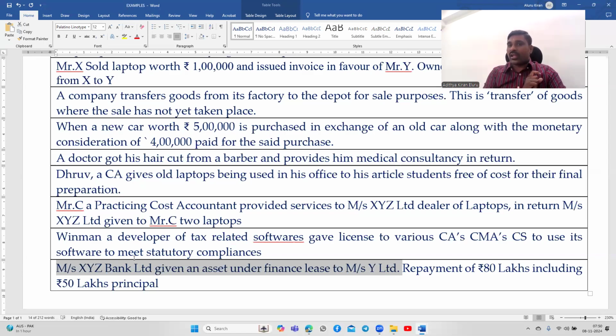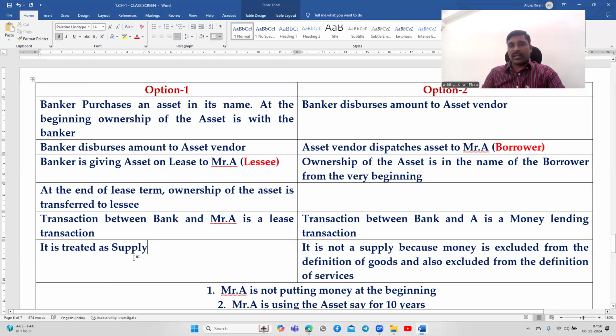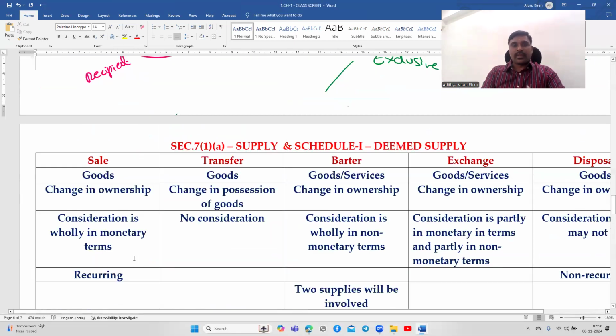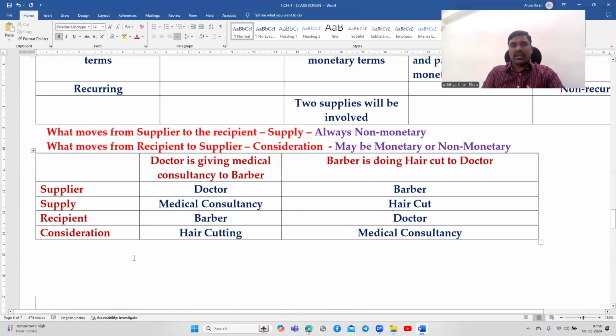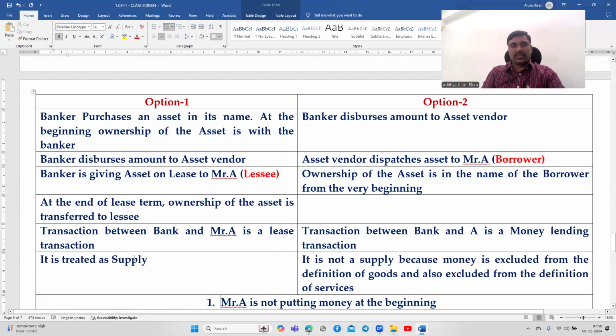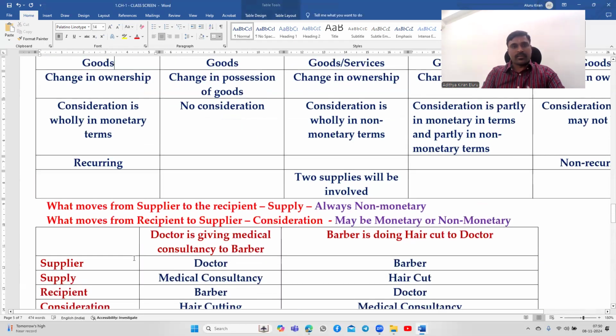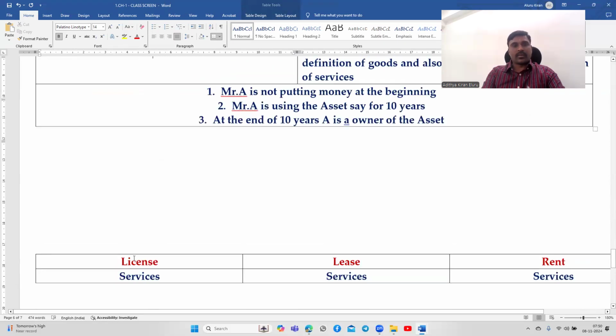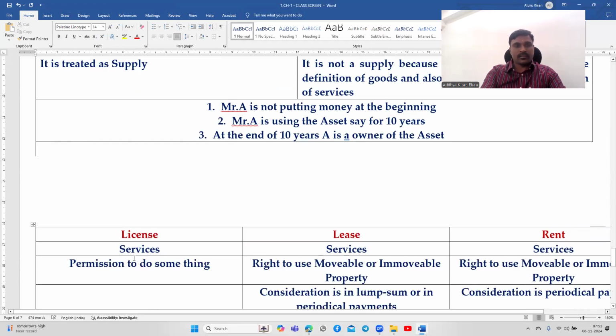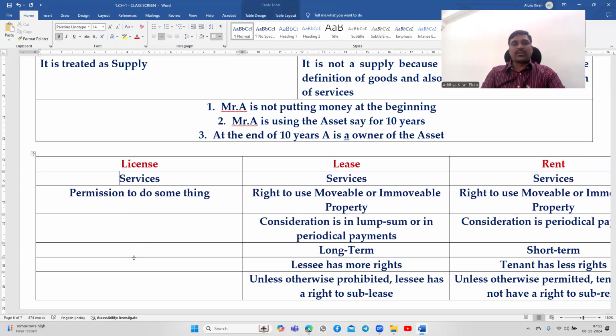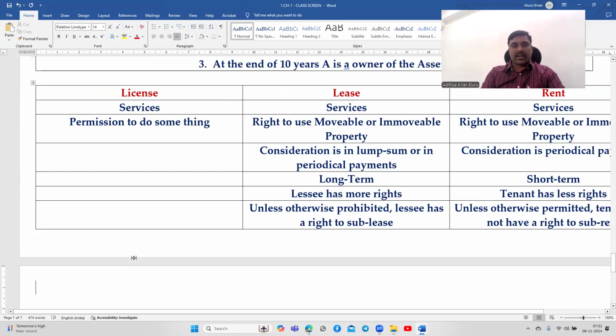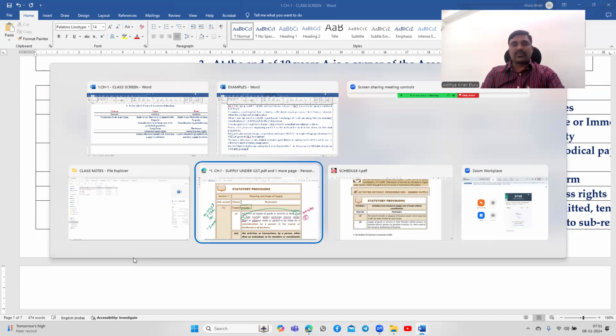So here, the bank has not given a loan to Y. The bank has given a fixed asset to Y under a finance lease. The difference is that the banker retains ownership. When the asset is given on finance lease, the banker is the owner of the asset. That is the services. So relating to goods, these 5. Relating to supply, these 3: license, lease, and rent. So these are the forms of supplies as we discussed.